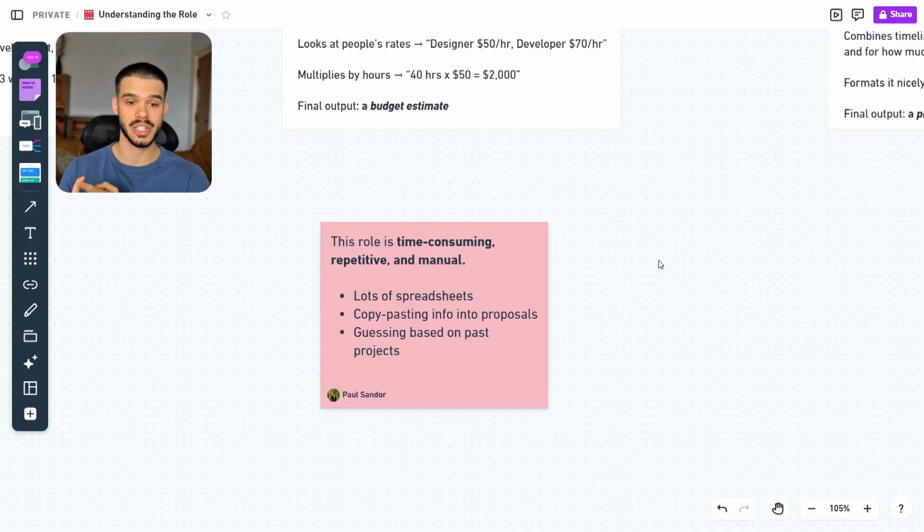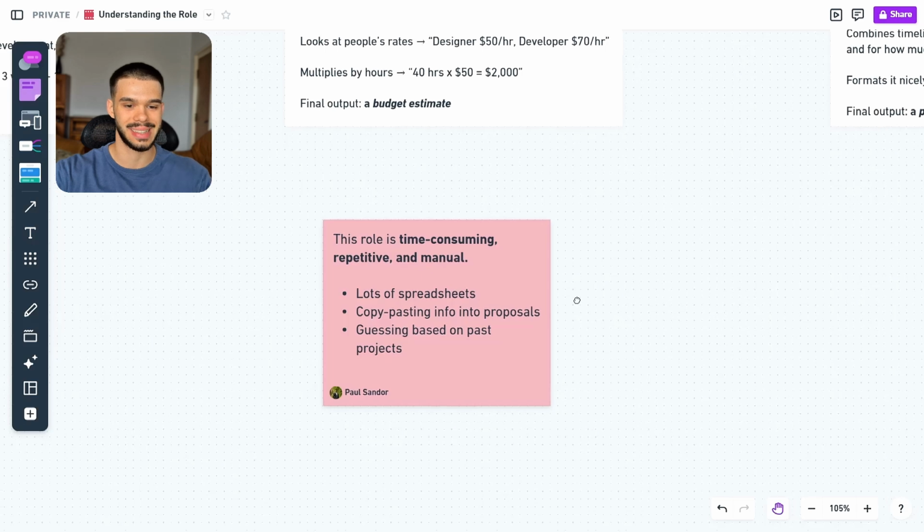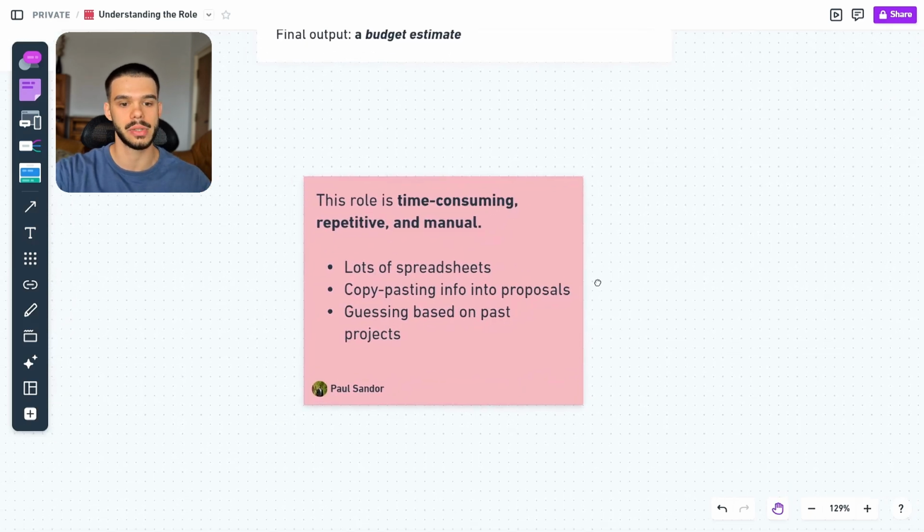Now, this role is time-consuming, repetitive, and manual. And this basically tells us that we could replace this job with an AI system because it could do a better job faster and cheaper. Why? Because there are a lot of spreadsheets involved. There's a lot of copy pasting information into proposals, and there's a lot of guessing based on past projects.